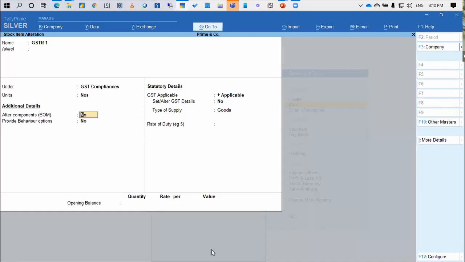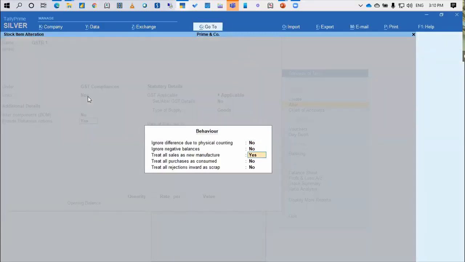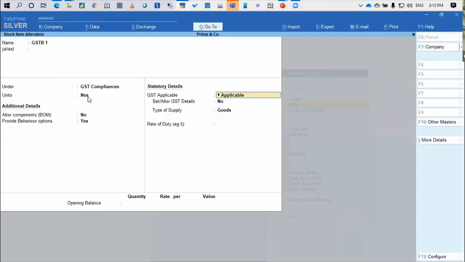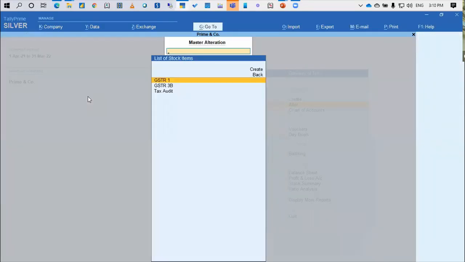I've set the unit as numbers because we do not file half a GST return. Either we file or we do not file. And one more thing, here there is an option called provide behavior option. Here you need to set treat all sales as new manufacture to yes, otherwise your stock item will go into negative. So keep this as yes. That's all, this is the only configuration required.